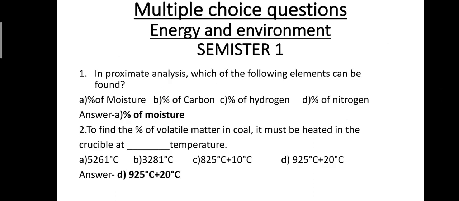Question number 1. In proximate analysis, which of the following element can be found? Option A, percentage of moisture. Option B, percentage of carbon. Option C, percentage of hydrogen. Option D, percentage of nitrogen. The correct answer is A, percentage of moisture.